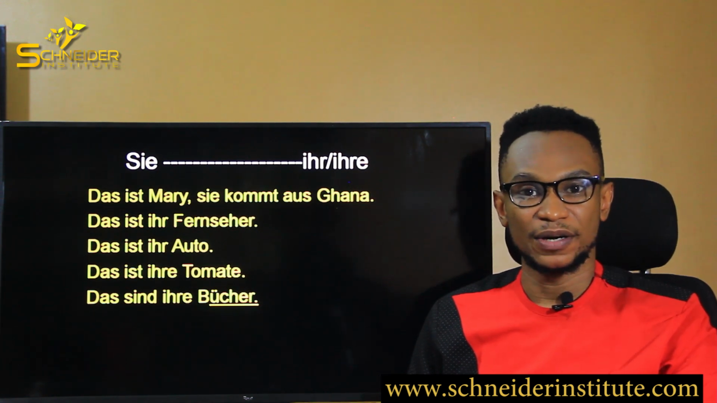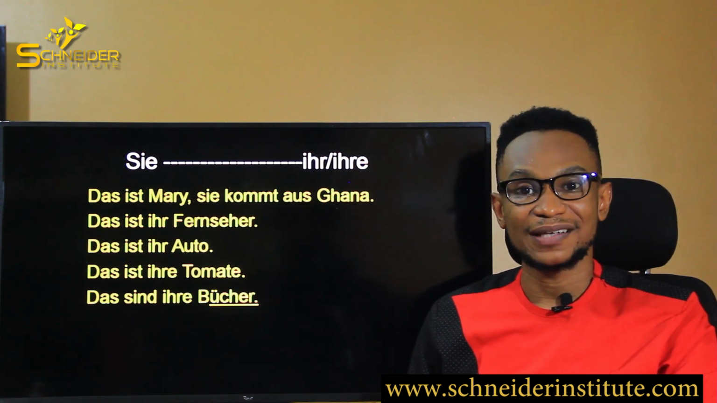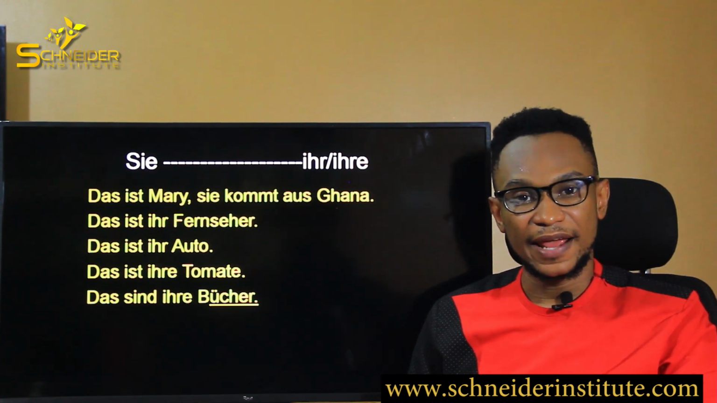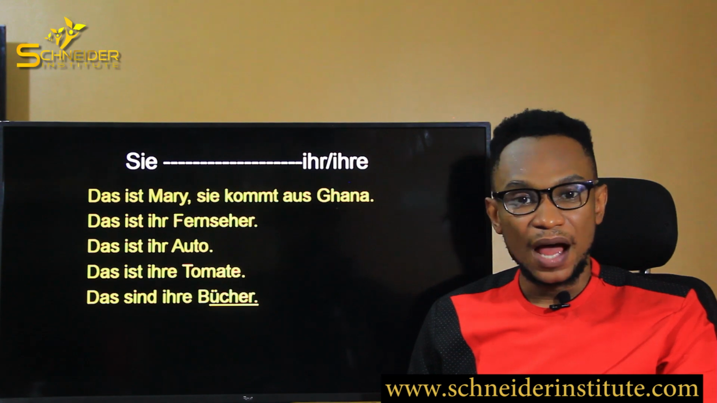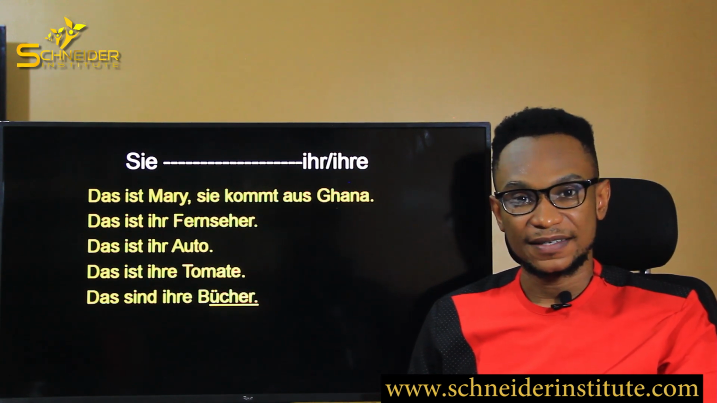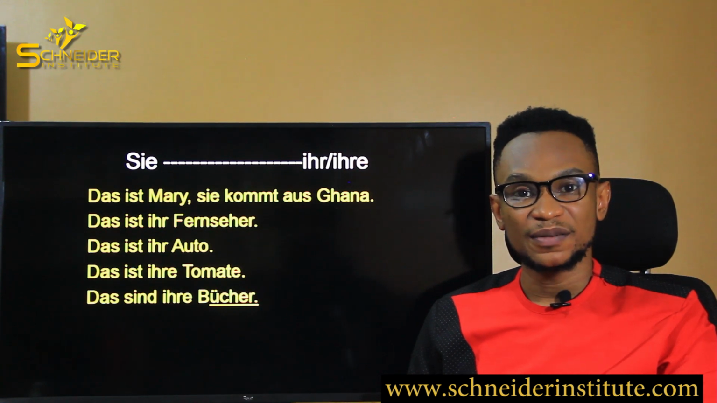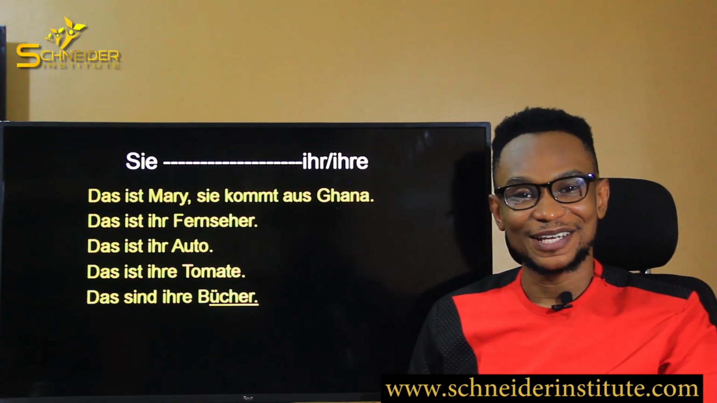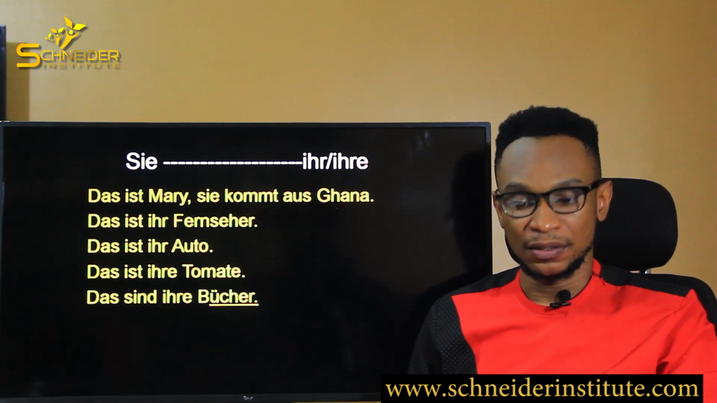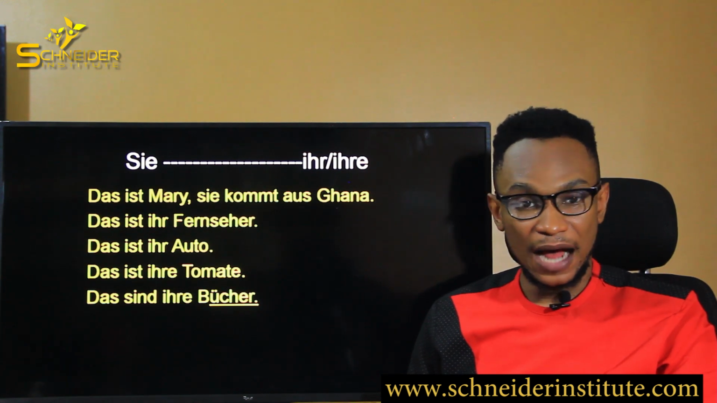The I is in a small letter because we're talking about her. That is her television. That is ihr Auto. That is her car. It is pronounced ear, just like your ears, obviously. It's pronounced ear, IHR. Please take note of the spelling and the pronunciation. That is ihr Auto.